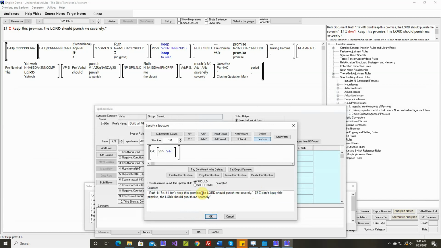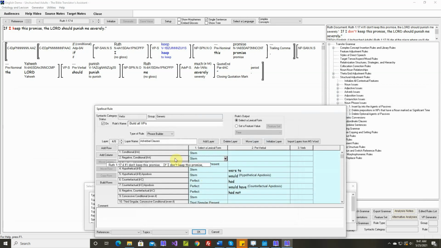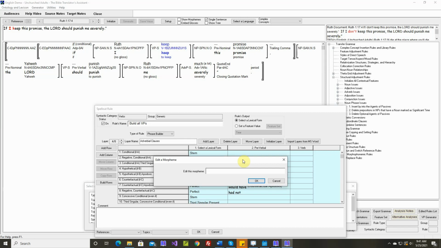If I don't keep this promise, okay, we don't need the rest of this. Okay, we still want the stem. In preverbal, we want don't.